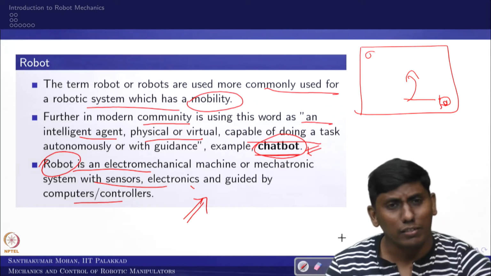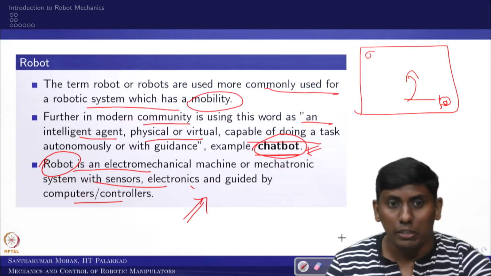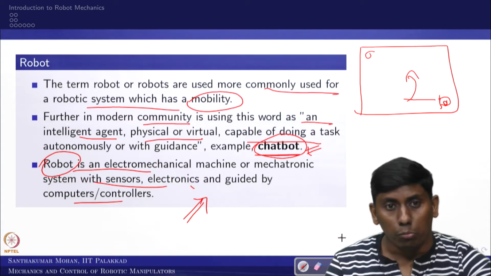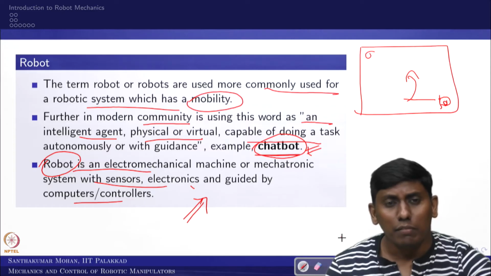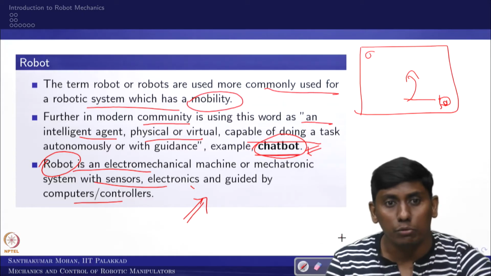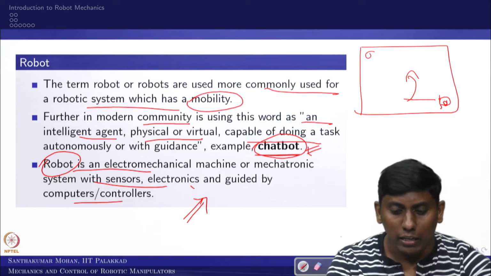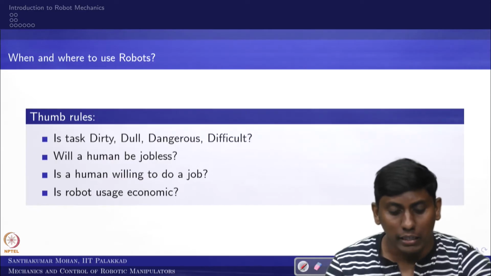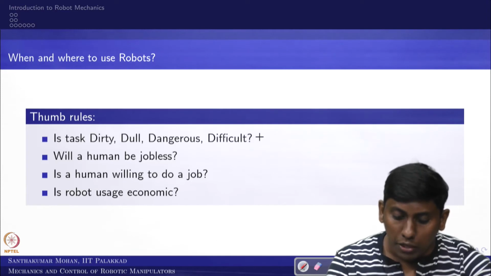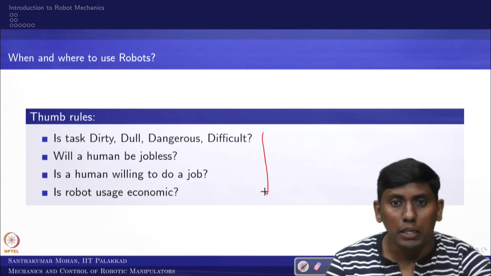Now you can see that the robot is more common in the modern community. You would have seen several robotic competitions, robotics courses coming up, and even the national mission has launched several initiatives on robotics and autonomous systems. So we can have a question: when did they start, what is the prerequisite, or when and where do they use robots? For that we are answering in one simple slide here. When and where to use a robot: there are several thumb rules. We are using 4 thumb rules which would fit into our community, at least the Indian community.